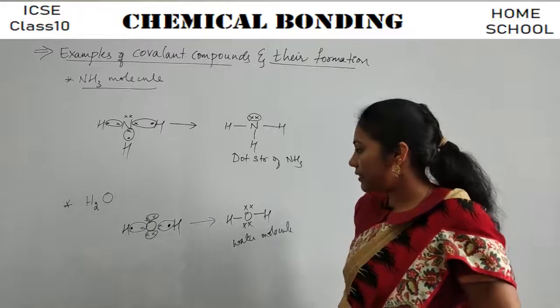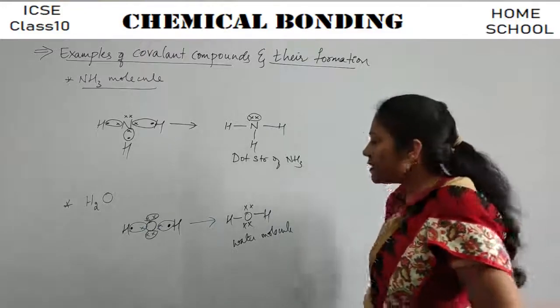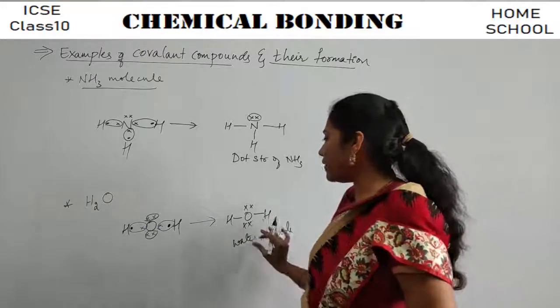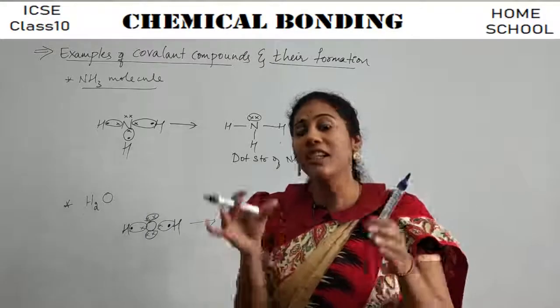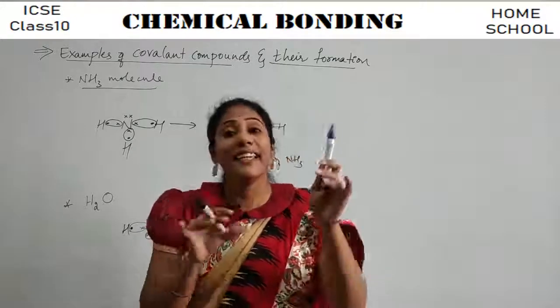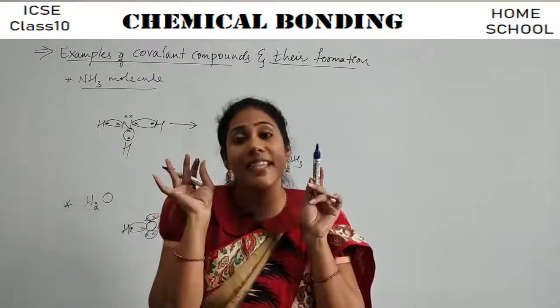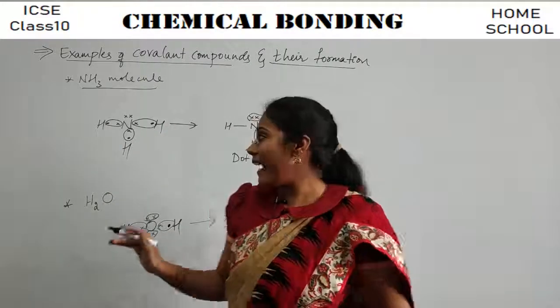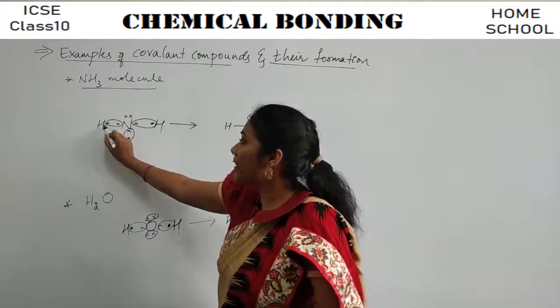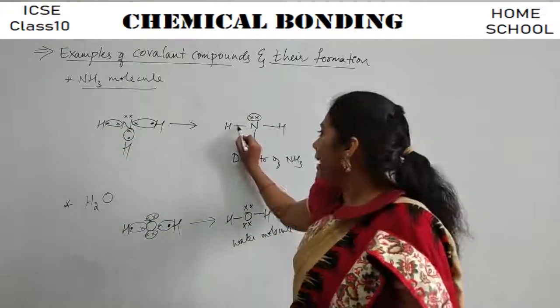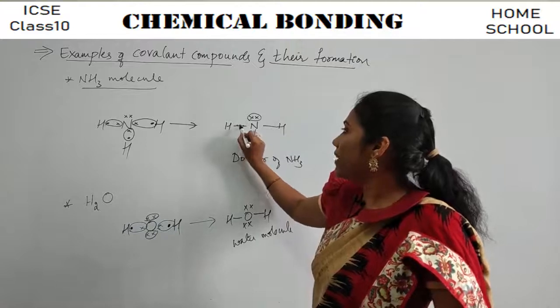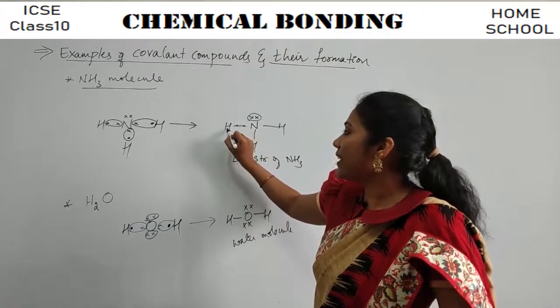Okay. Clear, everybody? Say like this, by sharing of electrons, each and every atom present in a molecule can attain stability either by having 8 electrons around it, or, if it is hydrogen, by having 2 electrons around it. Yes or no? Bond, in the sense, 2 electrons. So these 2 electrons can belong to this hydrogen also.